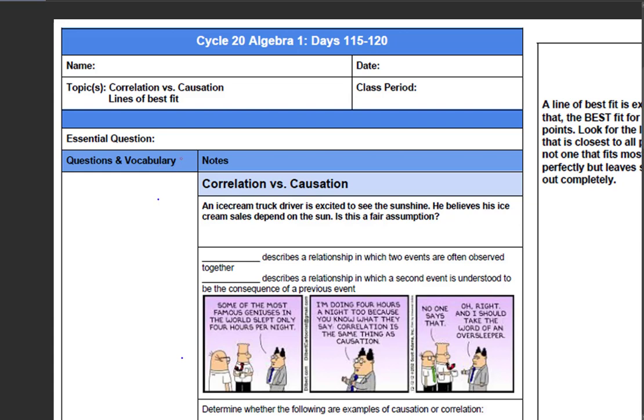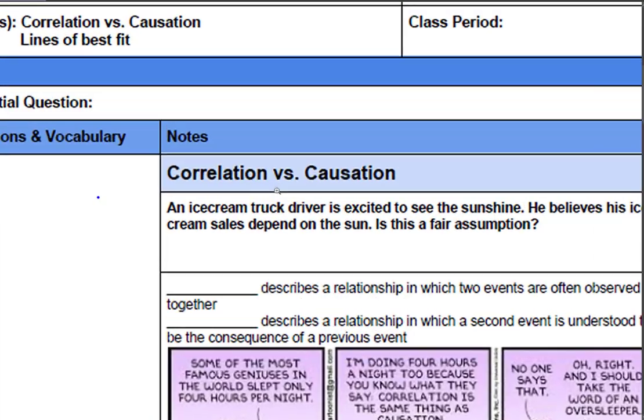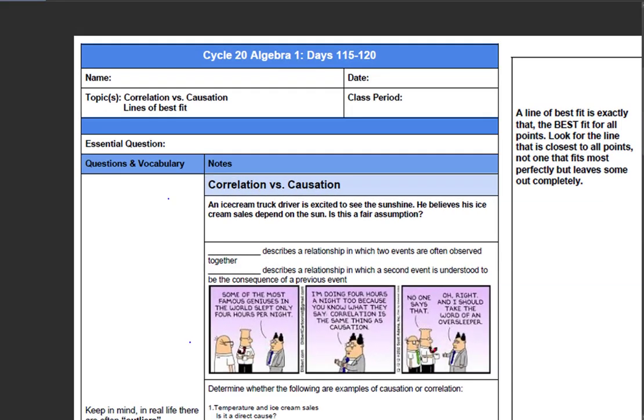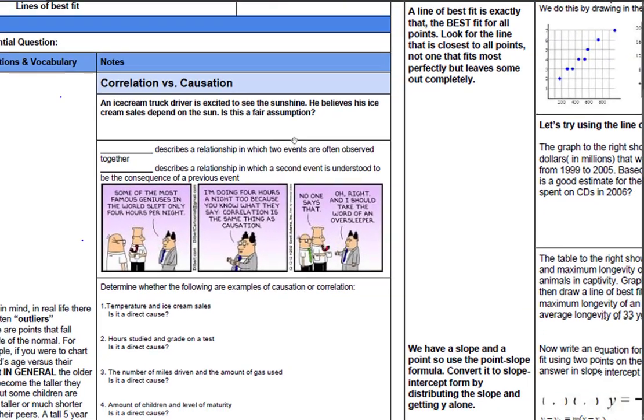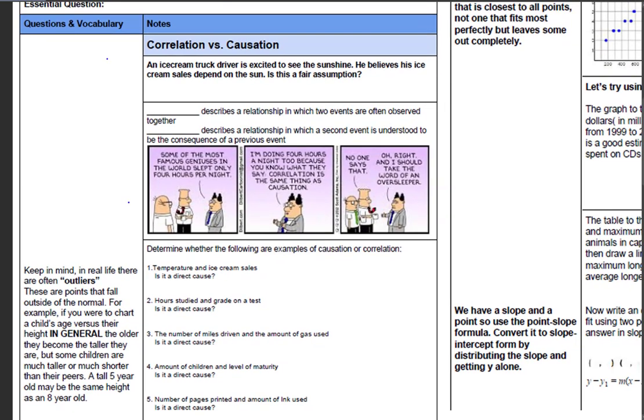All right, so Cycle 20, Algebra, we're talking about correlation versus causation. That's one of the topics that we're talking about. So looking at correlation versus causation here. I'm going to just zoom out a little bit and move this over here. Here we go. So, an ice cream truck driver is excited to see the sunshine, and